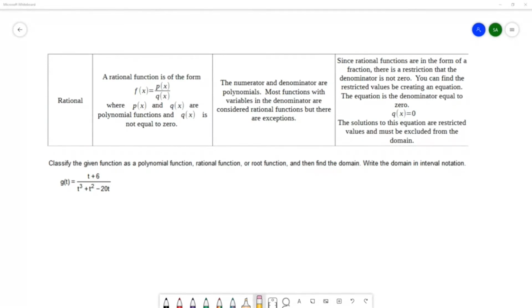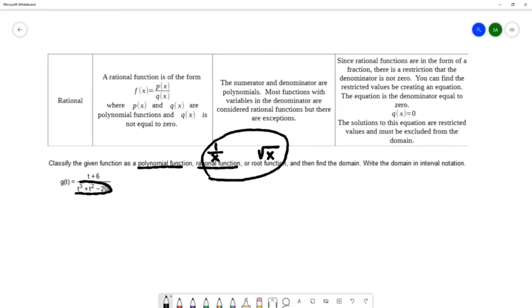So as I just said, for the rational functions, we're looking for something like 1 over x, a variable in the denominator. For the root function, we're looking for some variable underneath a radical. And then polynomial functions don't have any of these messy features. So you can see in this example, we do have variables that are in the denominator. And so we're going to classify this as a rational function.